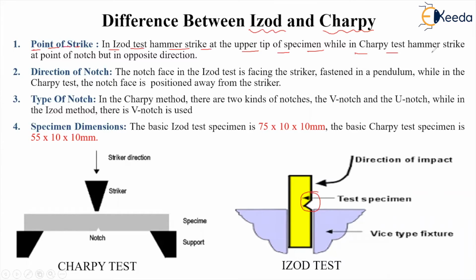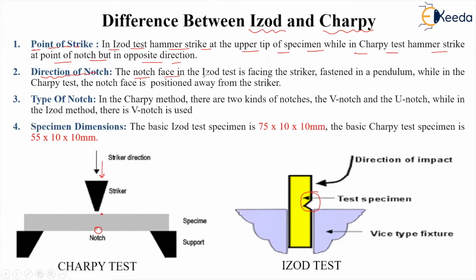While in the Charpy test, the hammer strikes at the point of the notch, but from the opposite direction. Here you can see, this is the notch, and the striker strikes at the point of the notch, but from the opposite direction. It is not at the notch, it is at the opposite of the notch, right? So the second difference is the direction of the notch.